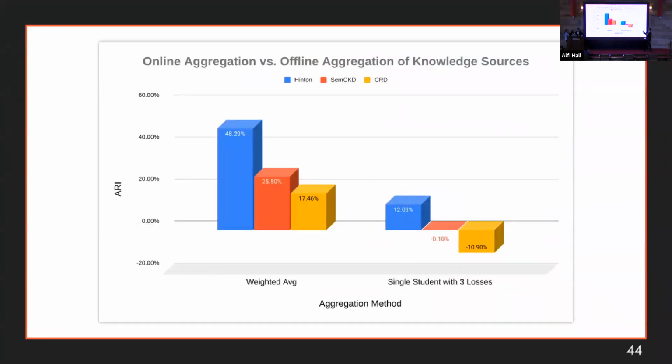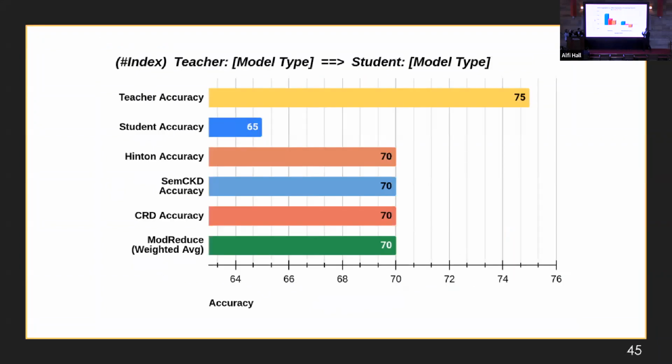Okay, so this tells us the difference between offline aggregation, simply adding the offline knowledges from the different sources. And we can see it's not performing well on average, actually performing worse than the state of the art. However, when we aggregate the knowledge through online methods, through weighted averaging to be specific here, we can see that we are improving upon the state of the art. Now we will move on and explain more detailed results on our experimentation for weighted averaging.